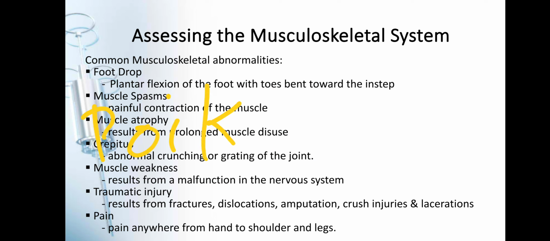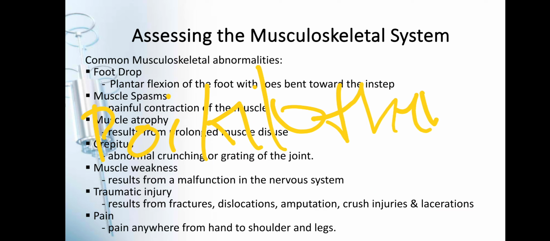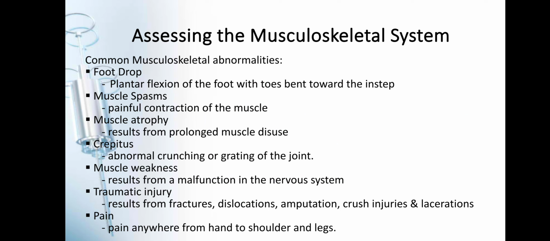Pag sabihin po natin poikilothermia, yan po yung coldness. Okay? Nanlamig na po yung part na yun na injured. A cool sensation of the affected limb. So, kasi po poor na po yung kanyang blood circulation, kaya po lumamig na yung injured part.